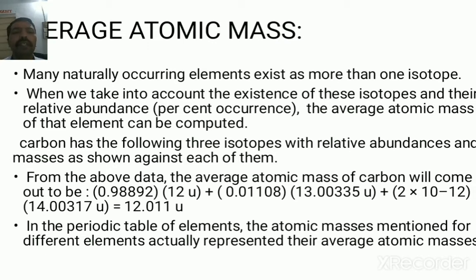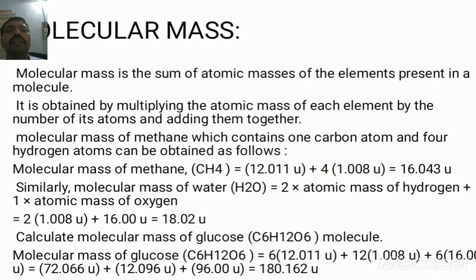In the periodic table of the elements, the atomic masses mentioned for the different elements actually represent their average atomic mass. The different elements in the periodic table are given different atomic masses, and this atomic mass is nothing but the average atomic mass.